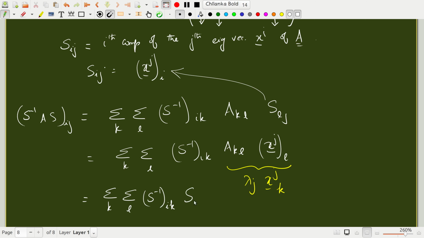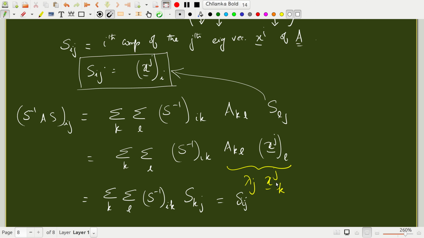This is nothing but S_kj, because that is the definition of the S matrix. S_ij is x_j of i, S_kj will be x_j of k. Now this is nothing but the product of S inverse and S. This is identity. This is nothing but lambda_j delta_ij.